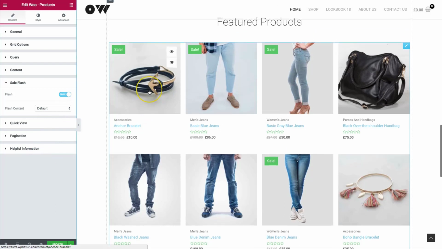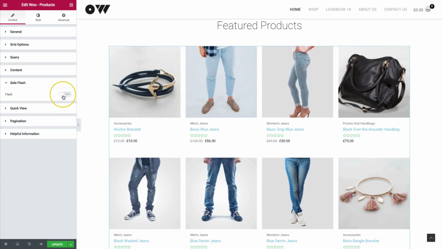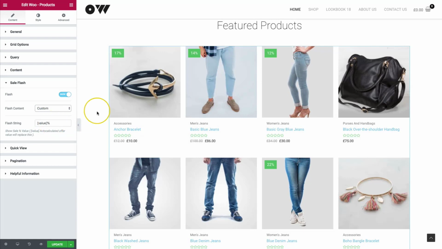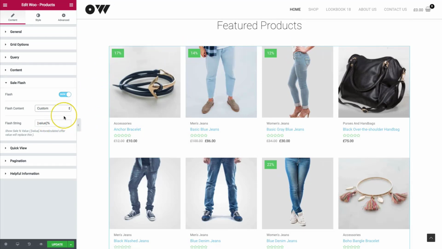Sale flash. Alright, so this right here is the sale flash and allows us to go ahead and let users know that this product is on sale. From there, we can turn this on or off so that we don't have to tell them it's on sale or not. And then the flash content allows us to have default, so it's sale. Or you can have this as a custom string. Right now it's set to the value of how much it's on sale for, and then the percentage afterwards.